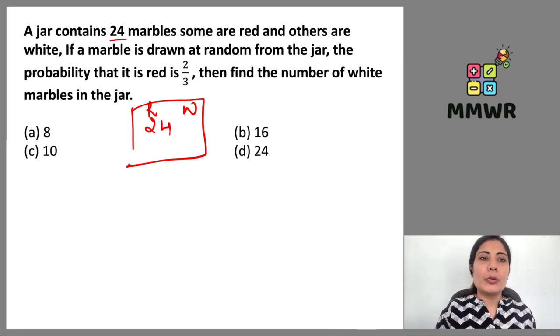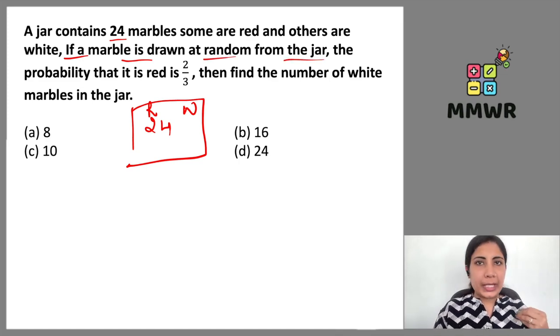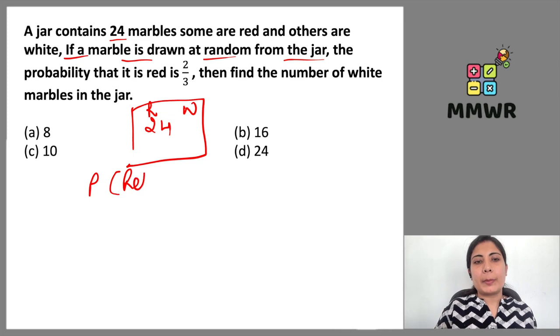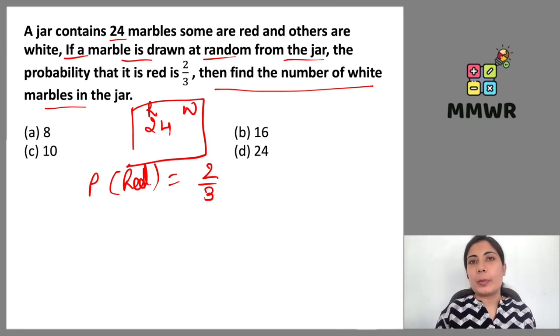What is written furthermore? If a marble is drawn at random from the jar, we have to randomly pick out any of the marbles from the jar. The probability that it is red, that means probability of red marble is 2 upon 3. Then find the number of white marbles in the jar. How many white marbles are there?